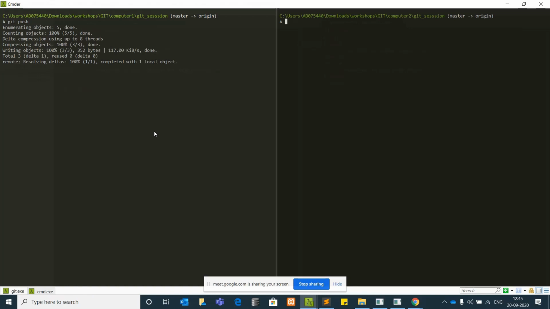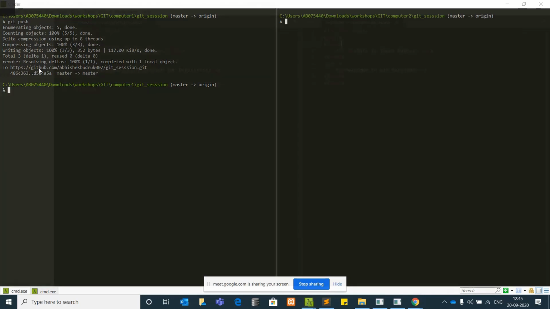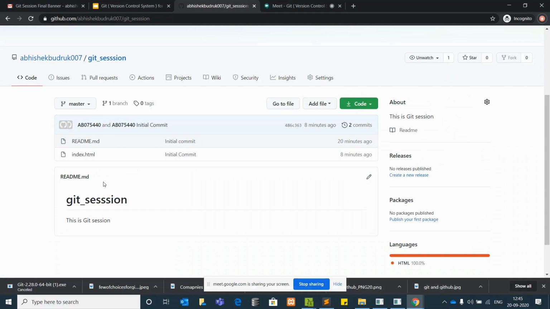Though I was telling we should not push any code to master, as of now, for demo purposes, I am pushing it to master. I'll create another branch in the next part, after 10-15 minutes, and show you how that also works. Now master is there and it is changed.